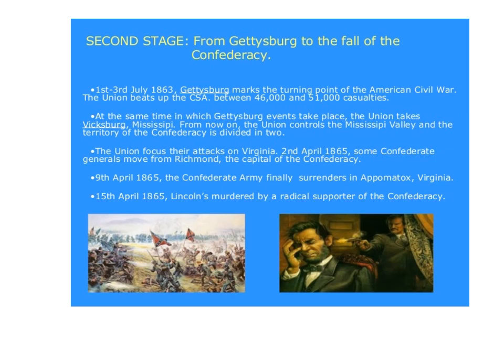The Union focused their attacks on Virginia. 2nd April 1865, some Confederate generals moved from Richmond, the capital of the Confederacy. 9th April 1865, the Confederate Army finally surrenders at Appomattox, Virginia. 15th April 1865, Lincoln is murdered by a radical supporter of the Confederacy. So this is all about the American Civil War.